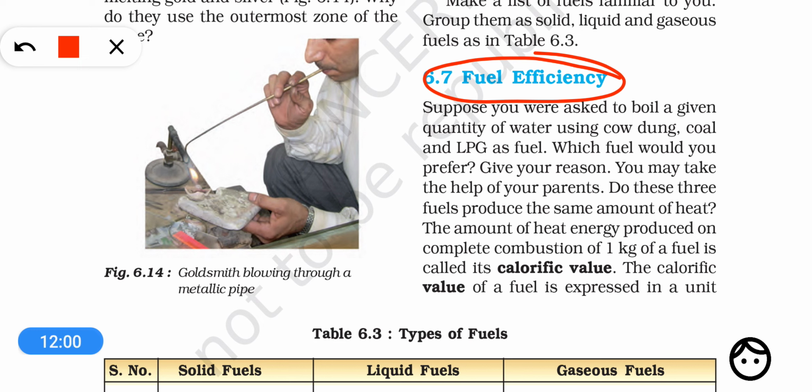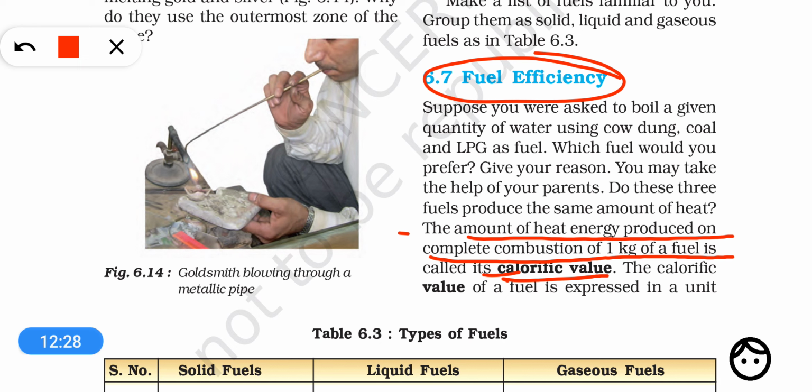So the definition of fuel efficiency is actually from calorific value. There is a term calorific value, which is the amount of heat energy produced on complete combustion of 1 kilogram of fuel, right? How many kilojoules of heat is being produced on burning 1 kilogram of a fuel is called calorific value.